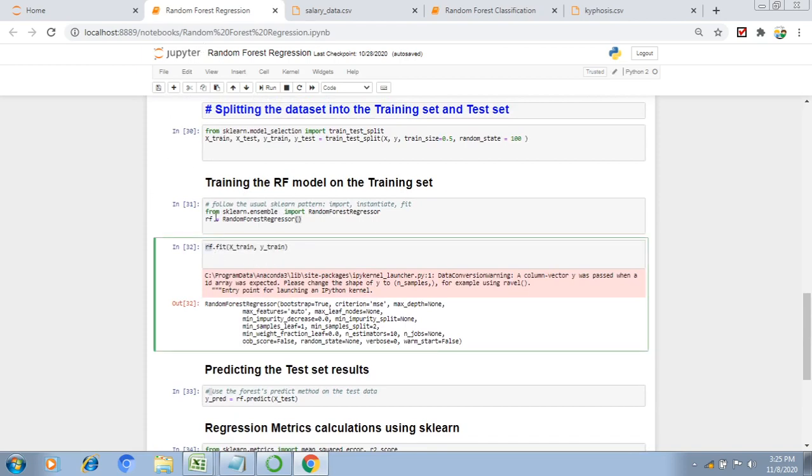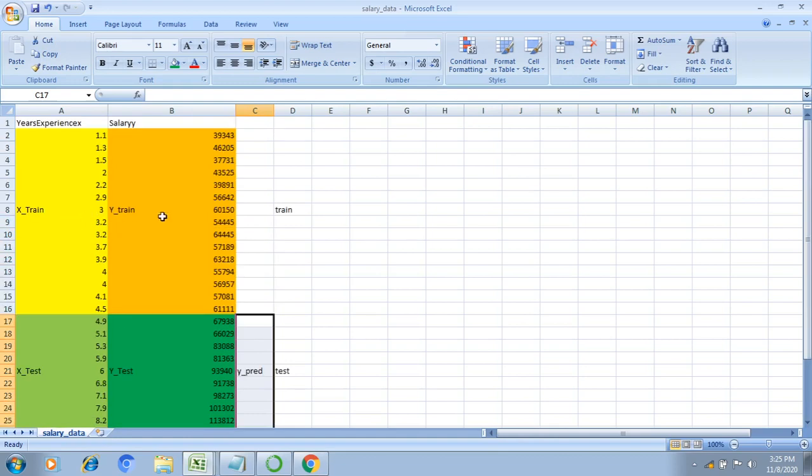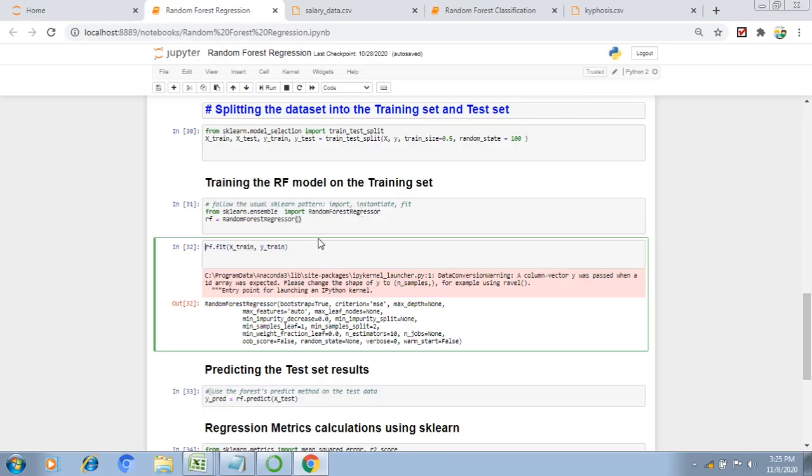Random forest is my object, and fit is my method within this class. I am passing xtrain and ytrain to train our model. My model training is done using this step.